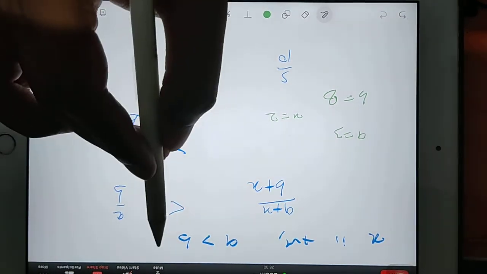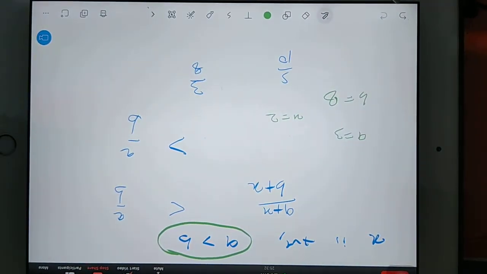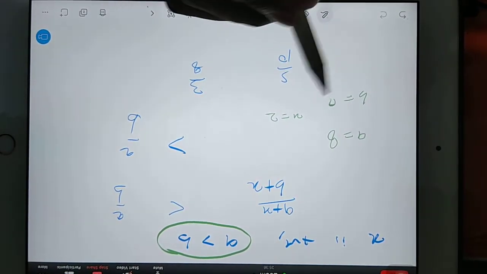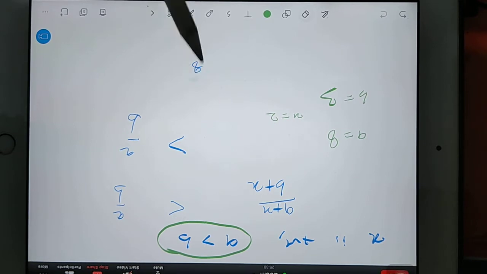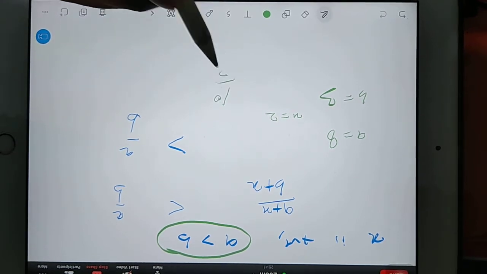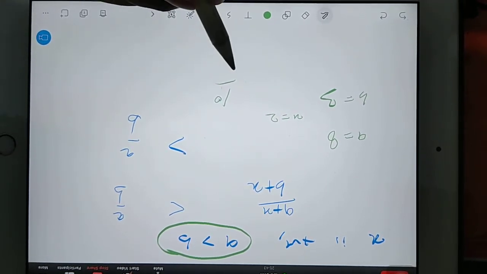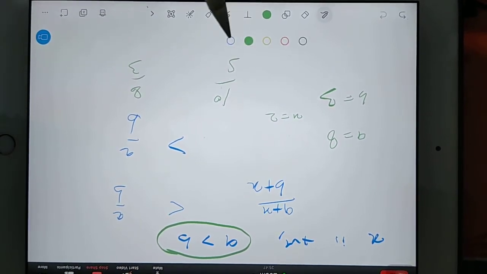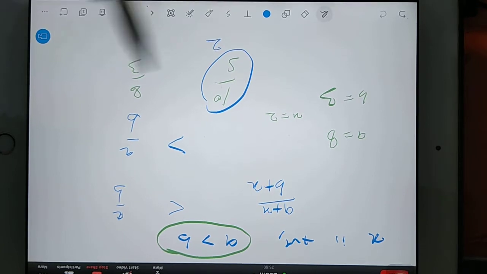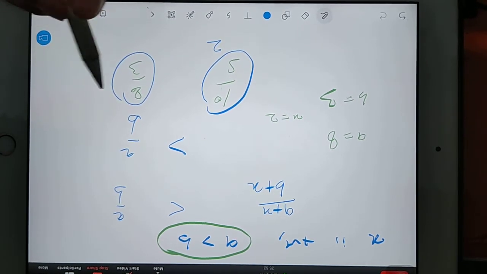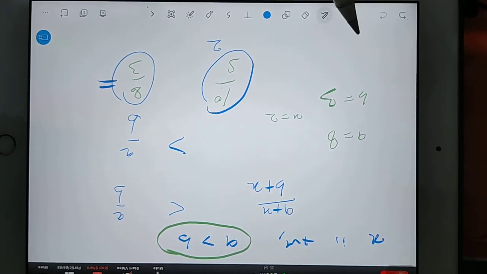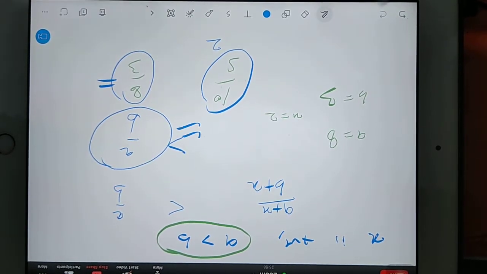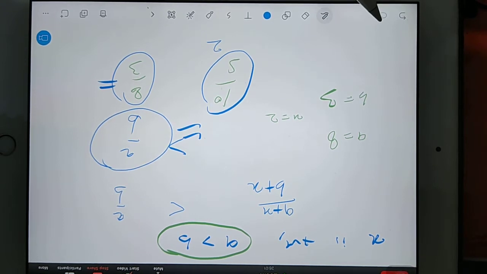Oh, but I have considered here A is greater than B, so consider this as 8 and this as 3. So 10 by 5 and 8 by 3. This will give you exactly 2, but this will give you more than 2. So this value is more now, and this option is correct.